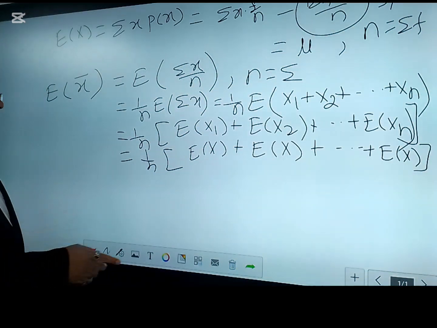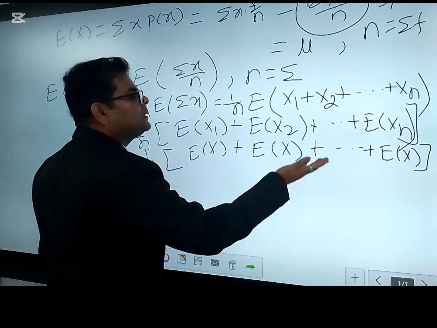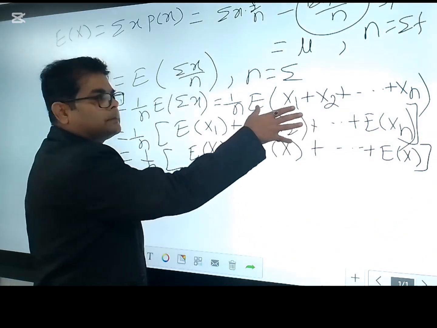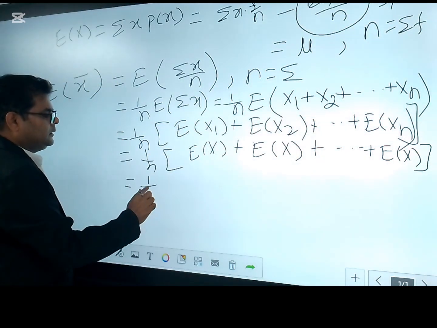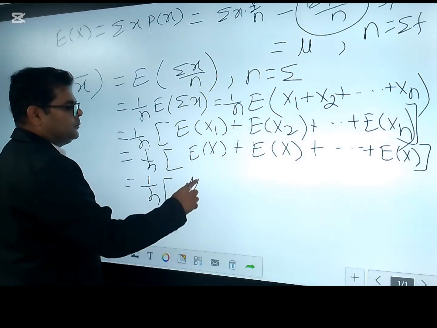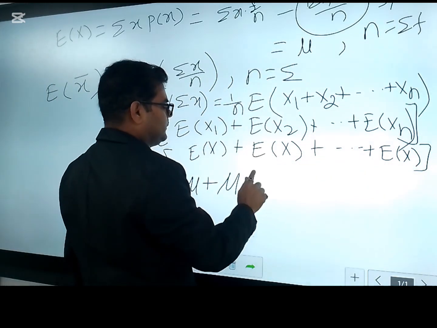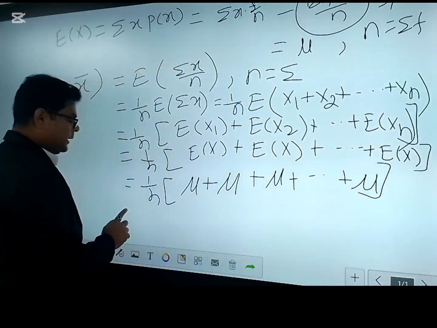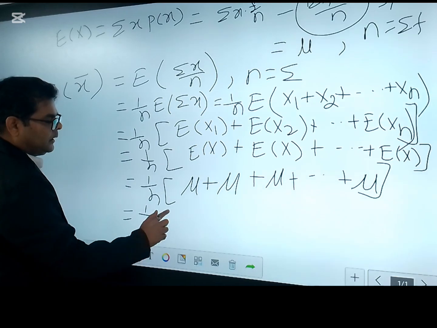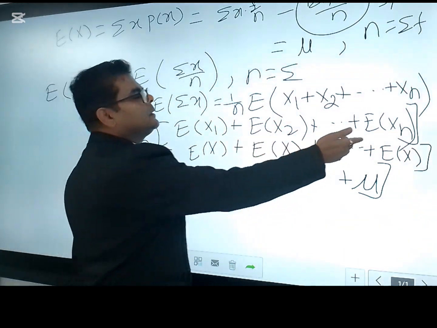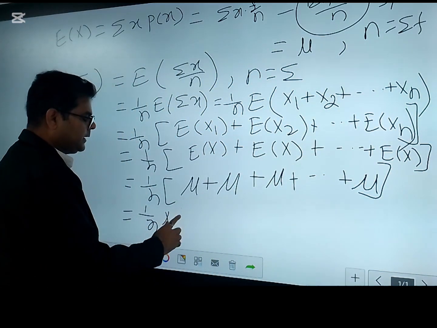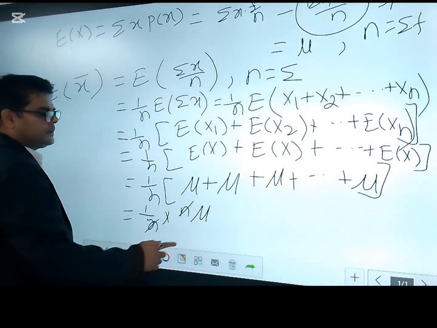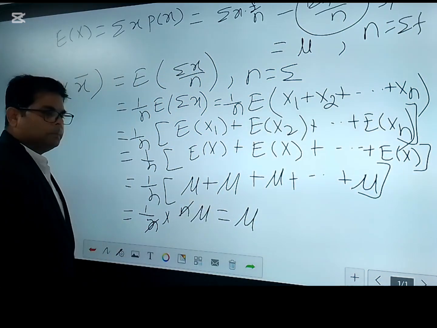Therefore, even through x1, x2, xn you can expect the population. In each case the expectation of x is mu, just like here, it is mu as many times as there are terms. N times mu. So 1 by n times how many mu? Because we have taken n number of terms, there are n mu, so you can write n mu. Now the n in the numerator and denominator cancel out, and then it is mu.